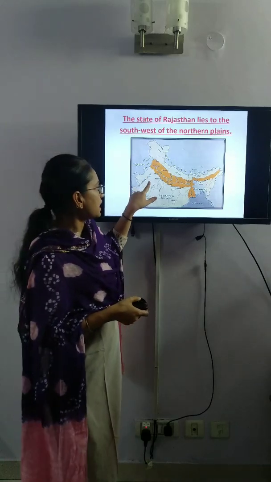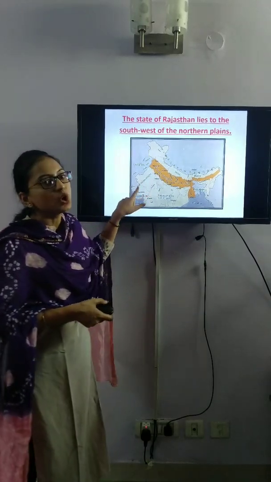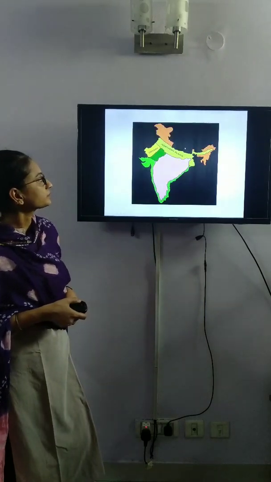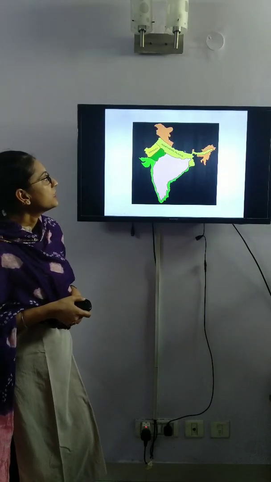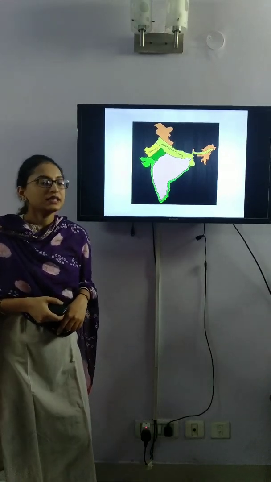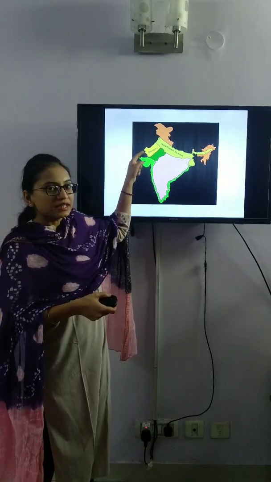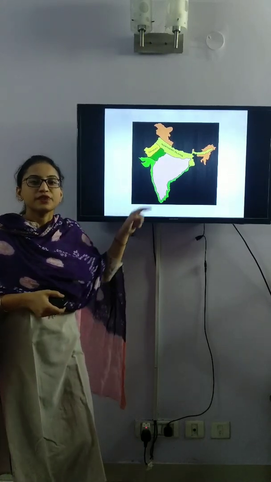See here, Rajasthan lies to the southwest of the northern plains. The whole part of Rajasthan is not desert; half the part is desert and the other part is very fertile.